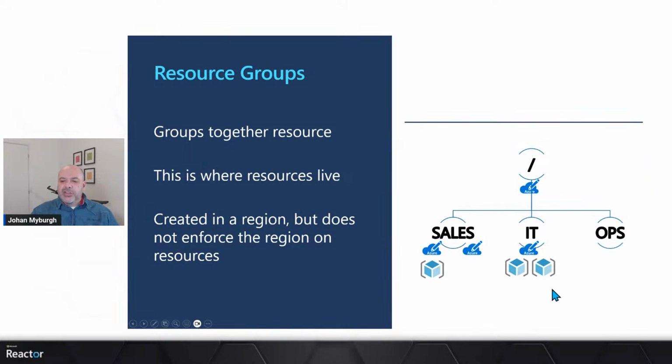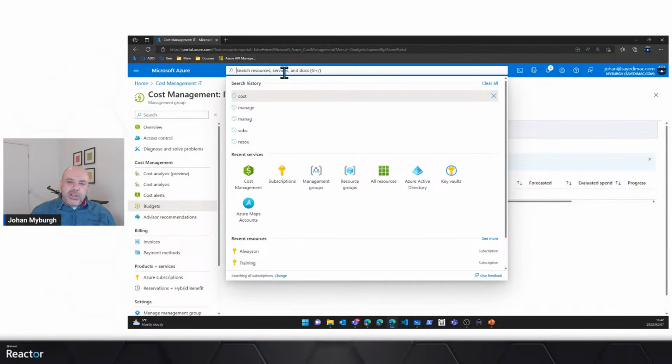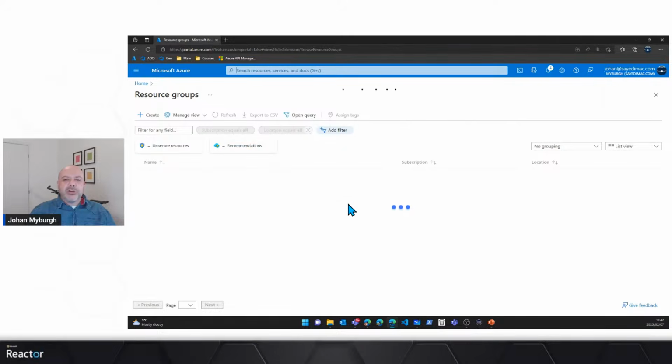And this is essentially where things like my virtual machines are going to start hanging off those resource groups. Right, so that is the structure. I'm going to quickly go back into the portal and do a search here for resource groups. There we go, there's resource groups.